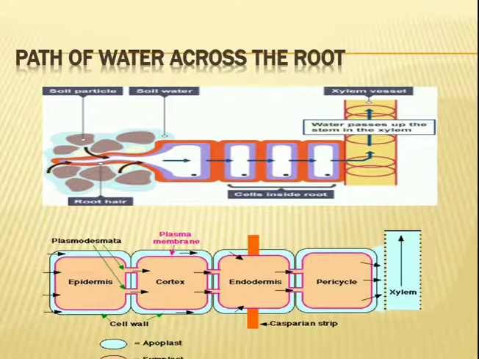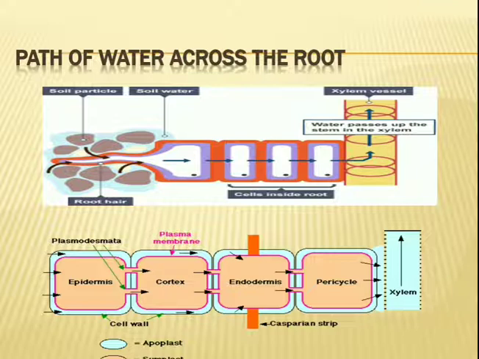So, path of water across the root. This theory was proposed by E. Munch in 1932. The water moves from soil to xylem through epidermis, cortex, endodermis and pericycle along two different pathways, the apoplast pathway and the symplast pathway. So E. Munch in 1932 proposed the path of water in the root tissue during absorption.